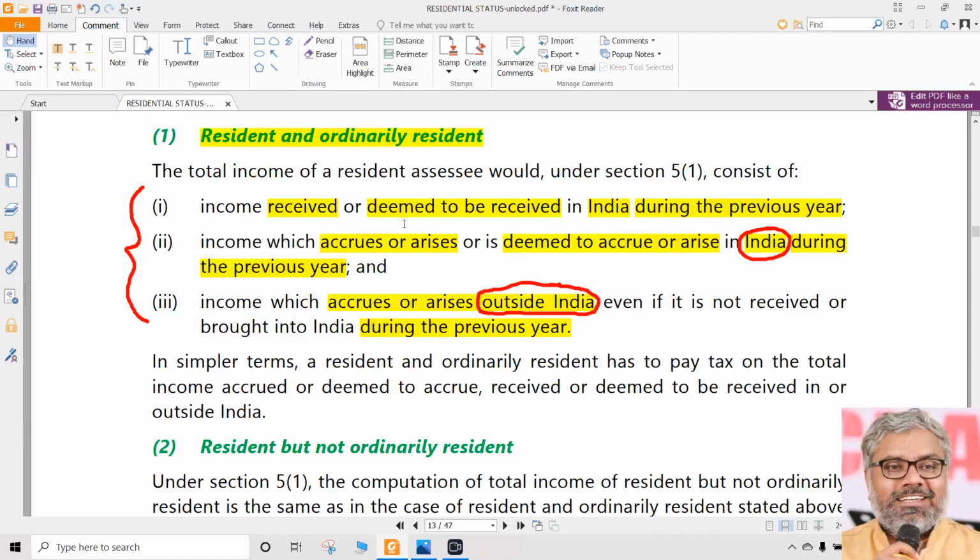Earned in India, taxable. Earned outside India, still taxable. Received in India, taxable. Received outside India, earned also outside India, doesn't matter. Still it is taxable.